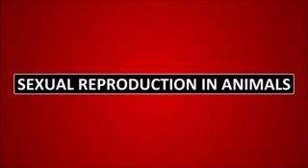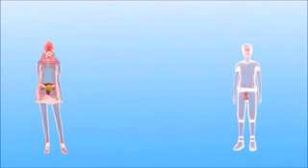Sexual reproduction in animals. We have already discussed sexual reproduction in plants. Let us now discuss sexual reproduction in animals. To understand sexual reproduction, we should first know the meaning of general terms like gametes, fertilization, and puberty.